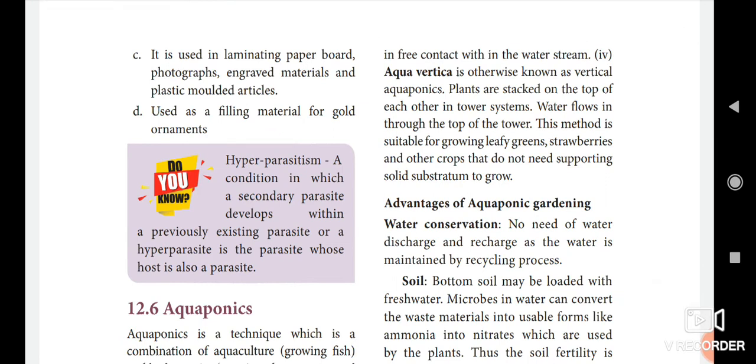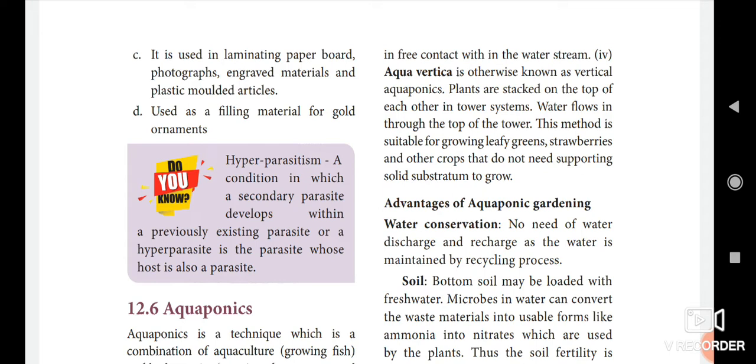Okay, next we have to see the Do You Know box. Here, hyperparasitism is a condition in which a secondary parasite develops within a previously existing parasite, or a hyperparasite is the parasite whose host is also a parasite. Okay, that is called hyperparasitism.